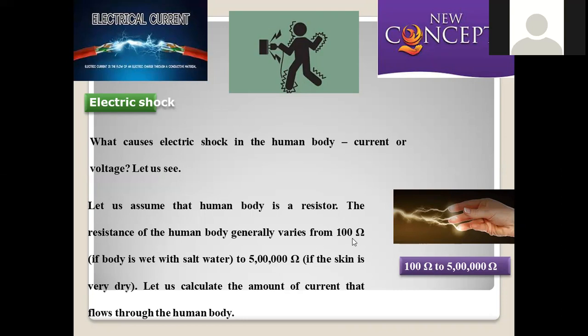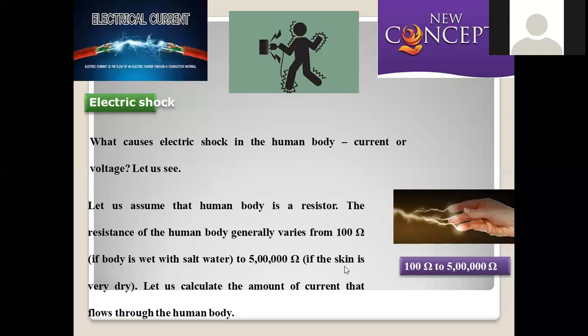Under wet conditions, the resistance is extremely low and the conductivity is high. That is possible under wet conditions. If we are in direct contact with moisture or water, and no insulating materials are equipped with us, then the resistance will be very low, which means we are highly prone to electrical shock.